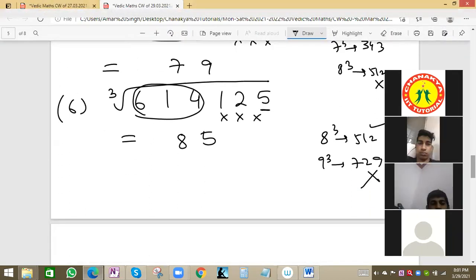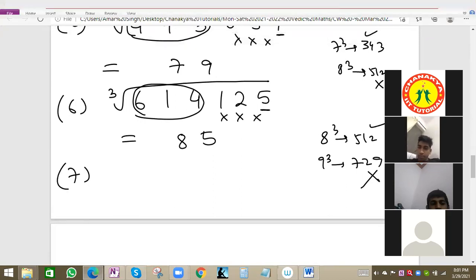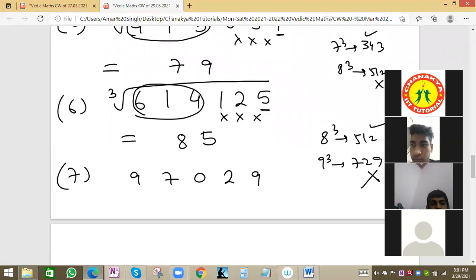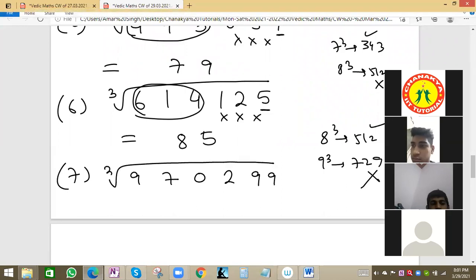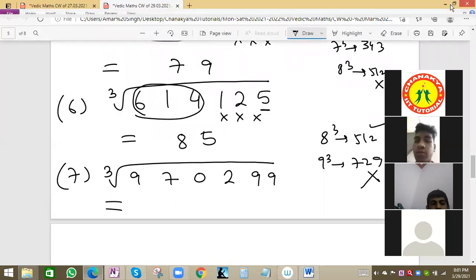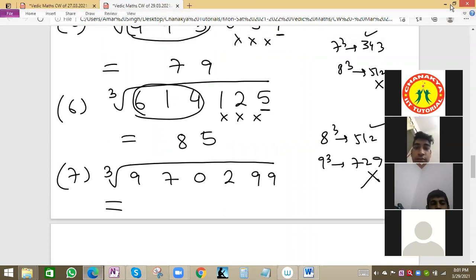Now the last 6 questions we'll see in 6 minutes. Number 7. Suppose we have the value 9702999. Find the cube root. Right, everyone is having the correct answer. Pratusha, it's 99. Correct. Right answer. Akhil also right, 99.